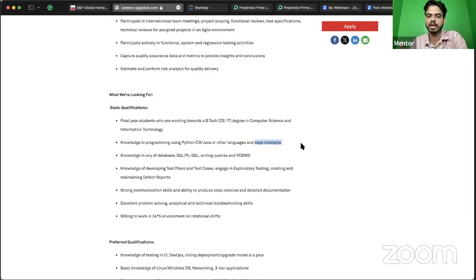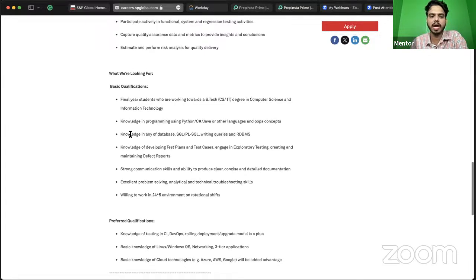Apart from that, like I told you, you're going to work on end-to-end application building, so you need to understand how APIs work. I'm coming from a Python background, so I can tell you that in Python you can use Flask, Django or FastAPI. These things will help you. For the C sharp and Java people, you might know the skills it takes to build this, and just brushing up on those topics will help you a lot.